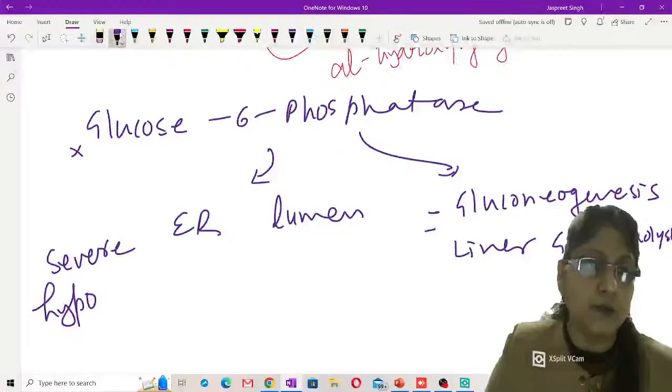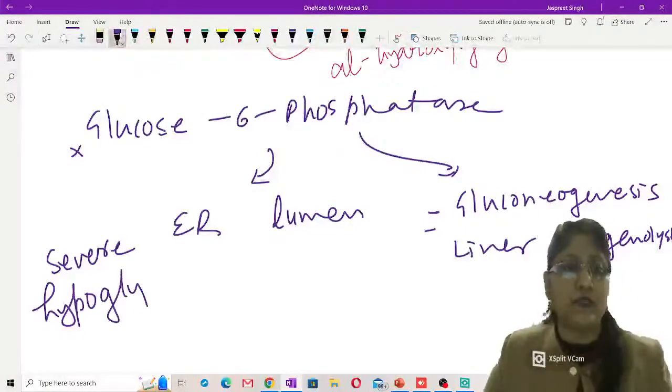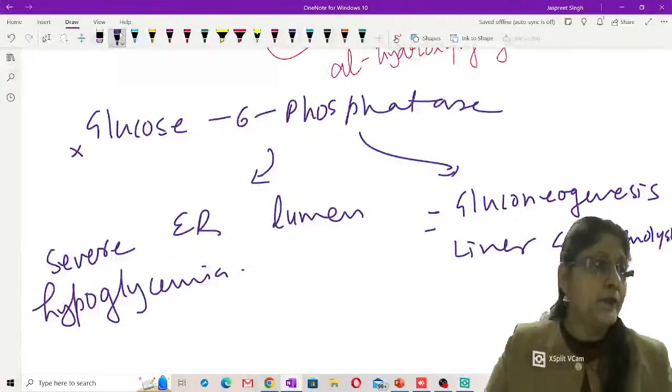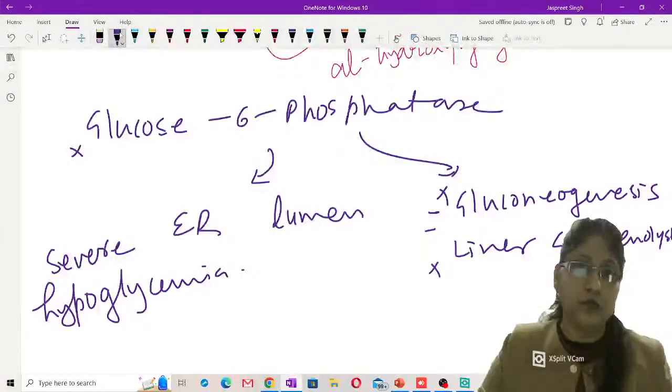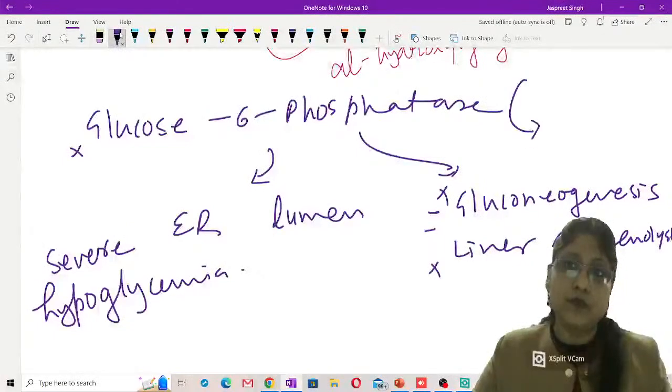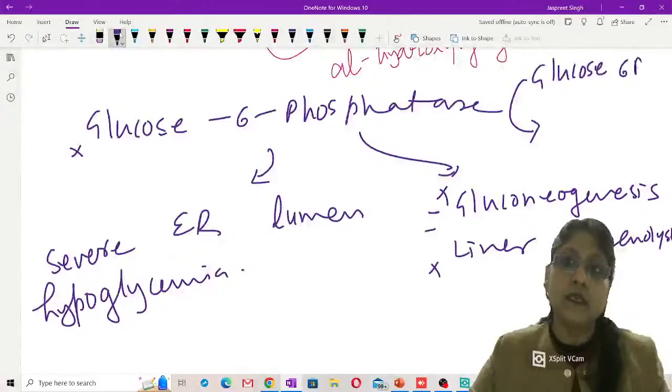Severe, not only hypoglycemia, severe hypoglycemia, because both sources of glucose production from the liver, gluconeogenesis and liver glycogenolysis, are not going to produce glucose. This enzyme glucose 6-phosphatase, as the name implies, converts glucose 6-phosphate to free glucose.